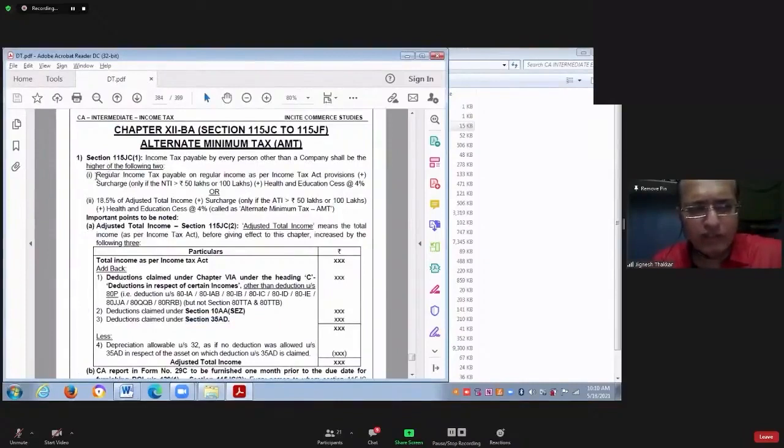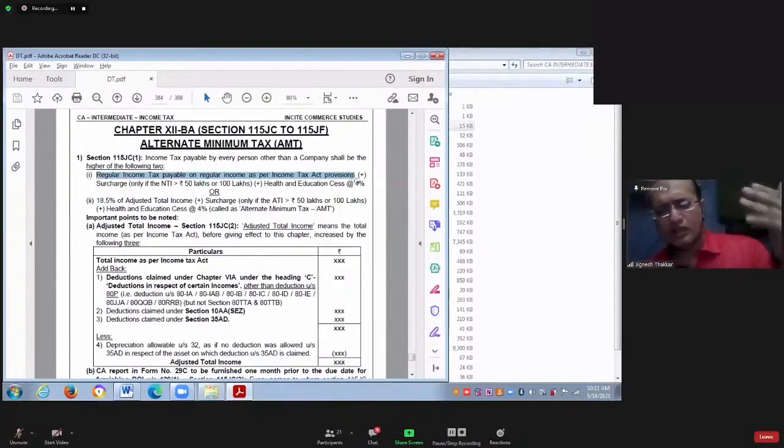So first of all, you have to calculate regular income tax payable. Regular income tax payable means as per the normal provisions of income tax. Say for example, if you are an individual, first of all, you calculate your total income under house property, salary, PGBP, capital gains and other sources, everything. Then you get gross total income.